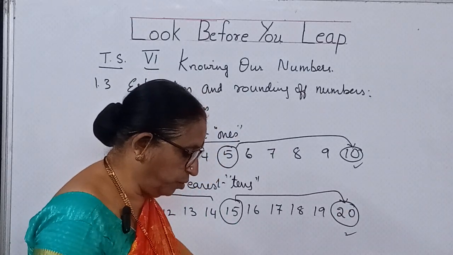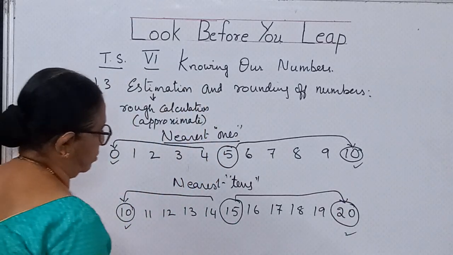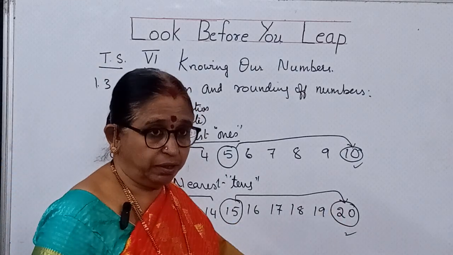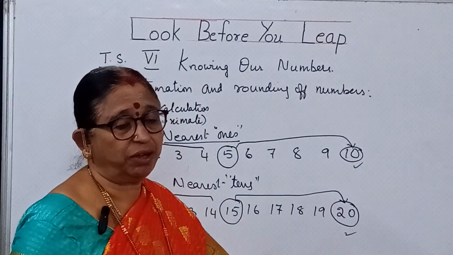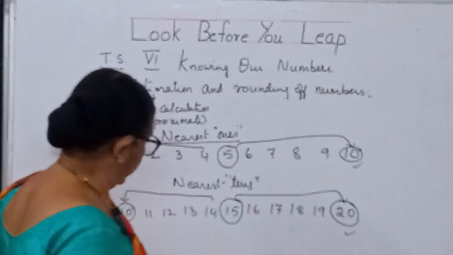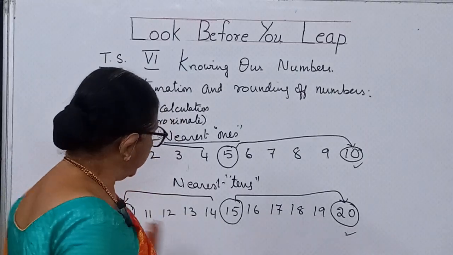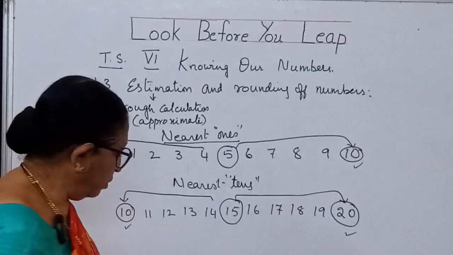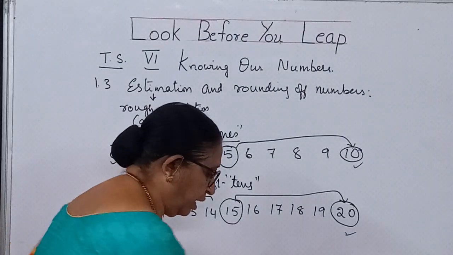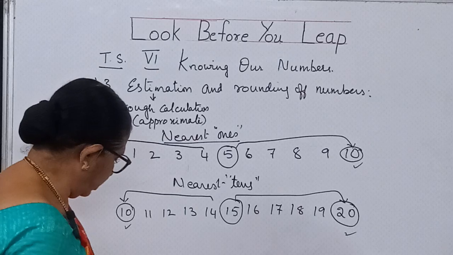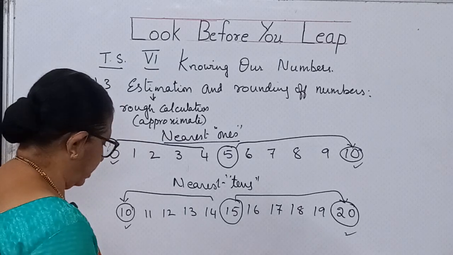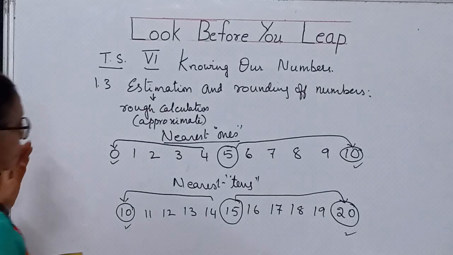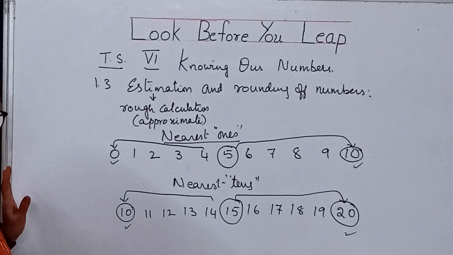Okay, children? Now, it goes on like this. Hundreds you can do, and then thousands, whatever they have asked in the problem, according to that you write the particular values. Now, we will go for certain examples given in your textbook about writing the nearest values. If you want to write, you can write, children. I will give some time to copy.